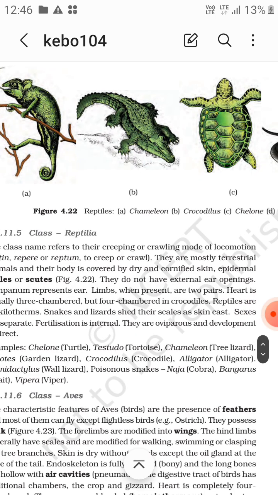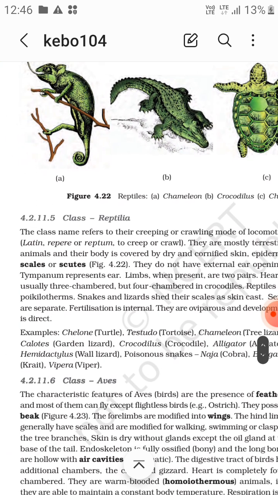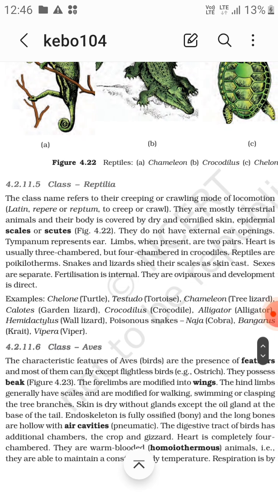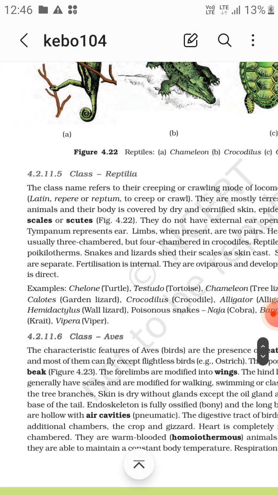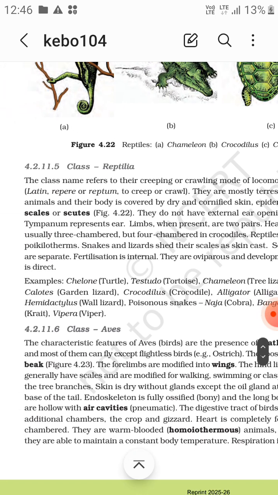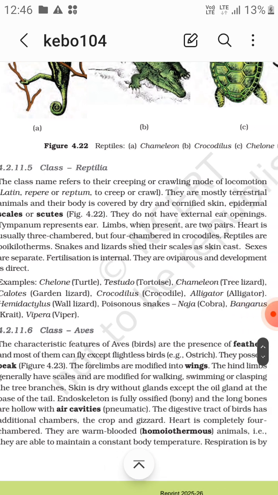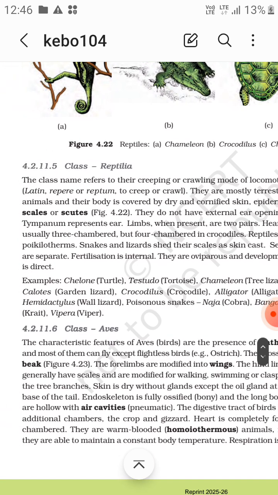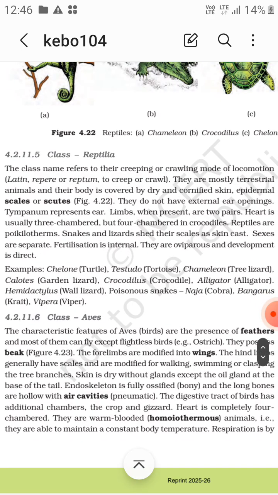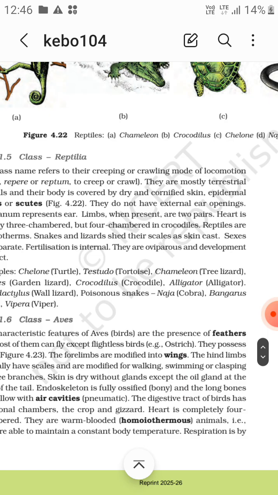The class Reptilia refers to the creeping or crawling mode of locomotion. So they are mostly terrestrial animals, and their body is covered by a dry and cornified skin, with epidermal scales or scutes. This line is very important. They do not have external ear openings, so the tympanum is present.